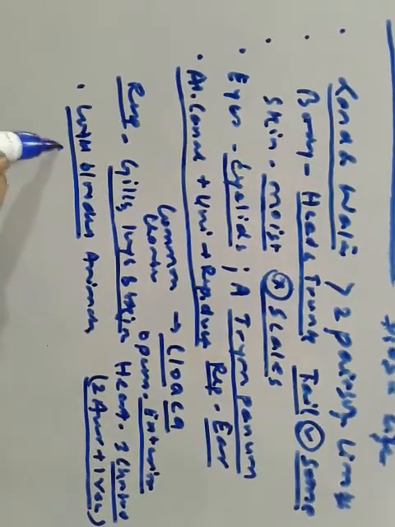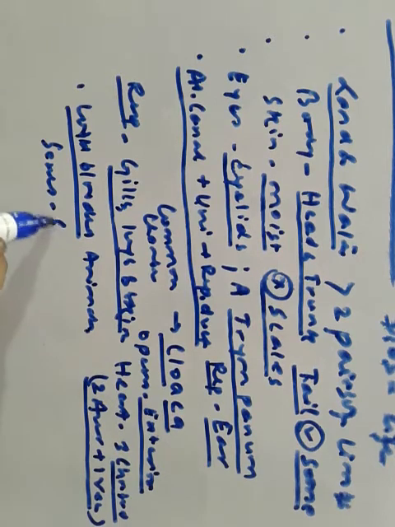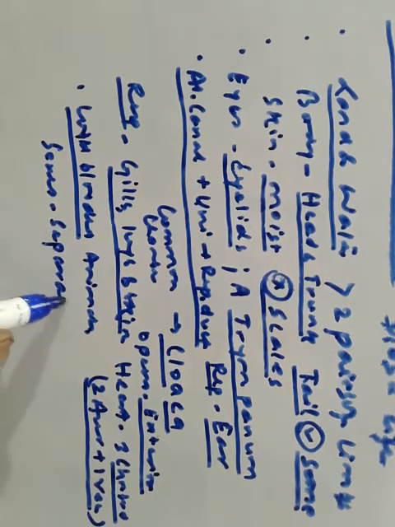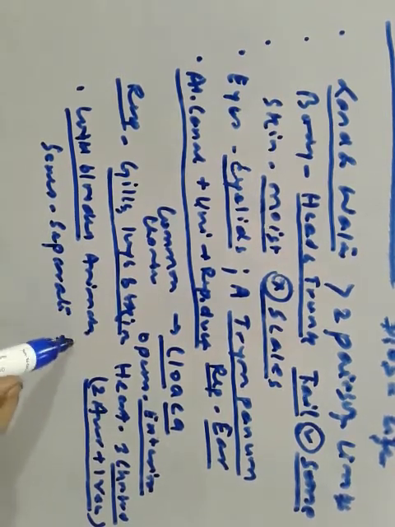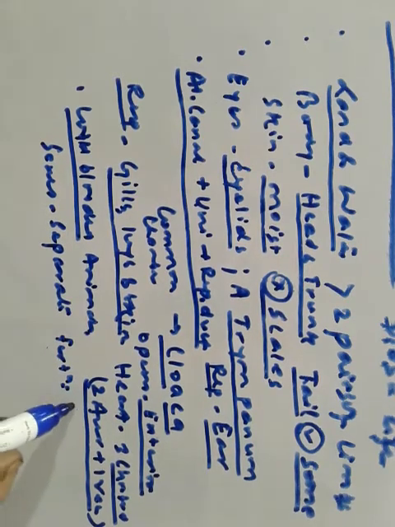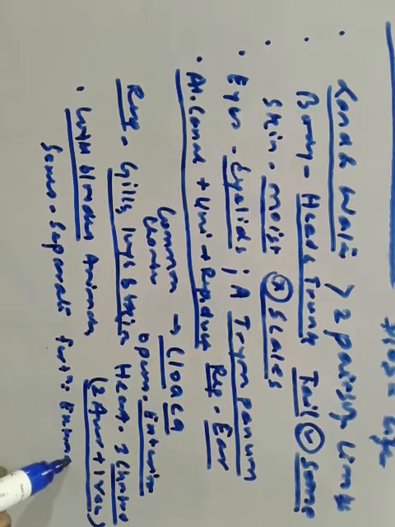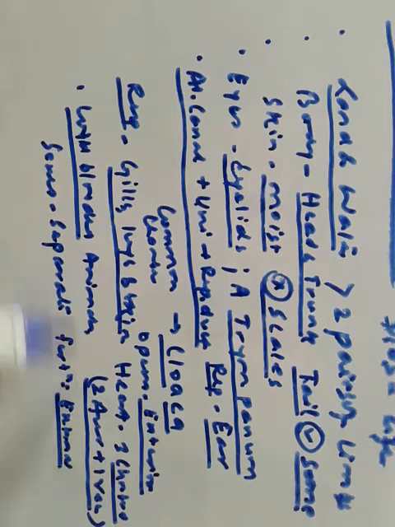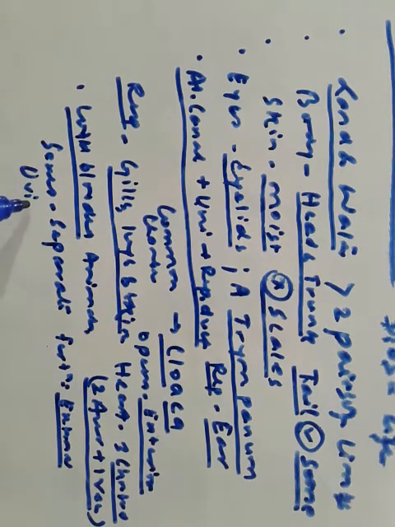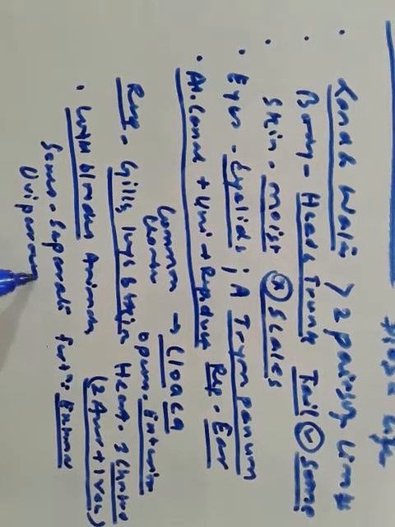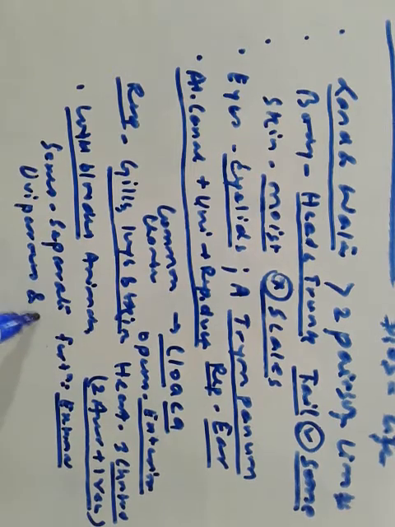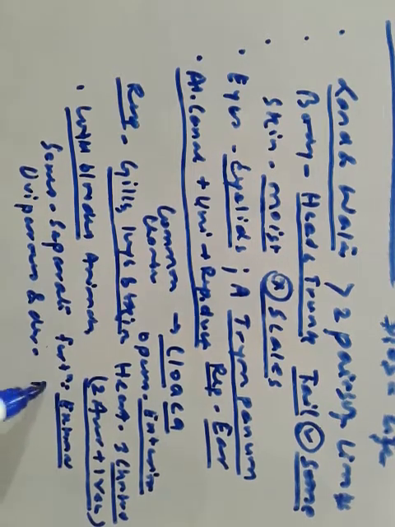Sexes separate, that means they are dioecious. Fertilization is also external. And they are mainly egg-laying, that is known as oviparous. And development is indirect.